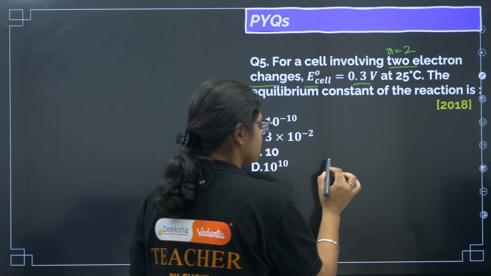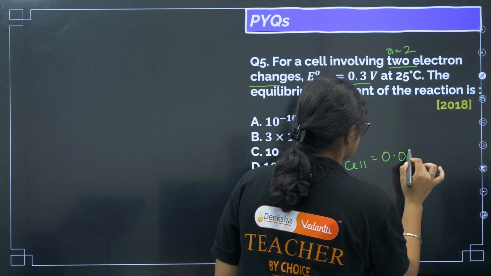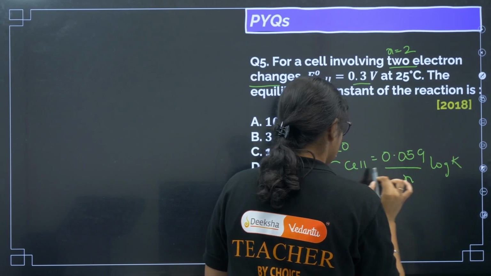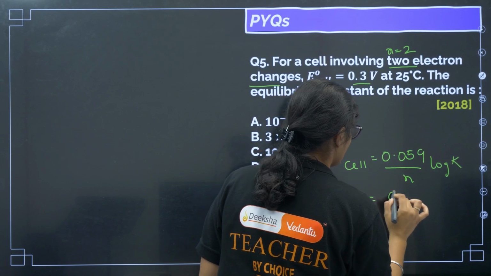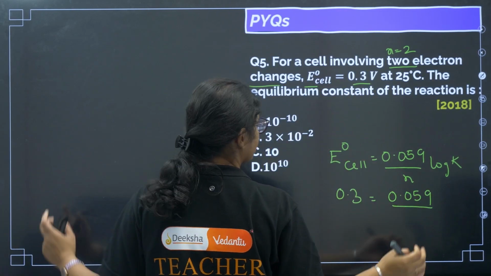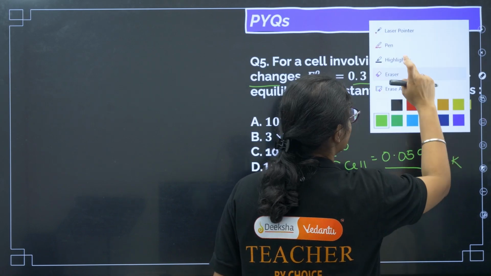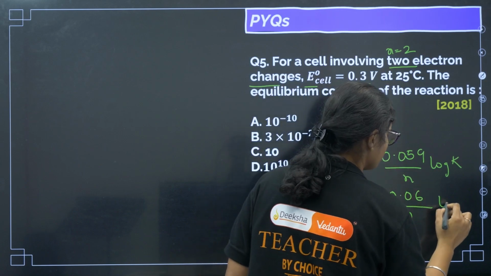So again we have the same formula here. E naught of the cell is equal to 0.059 by n log of k, right? So now E naught of the cell is how much? 0.3, okay, 0.059. Here also for easy calculation, let us take it as 0.06. So we'll take it as 0.06, n is 2, right, because they have told you already 2, and then log